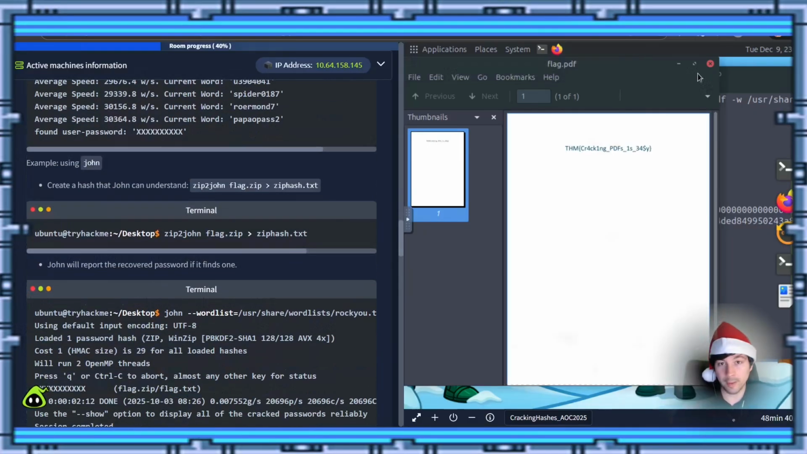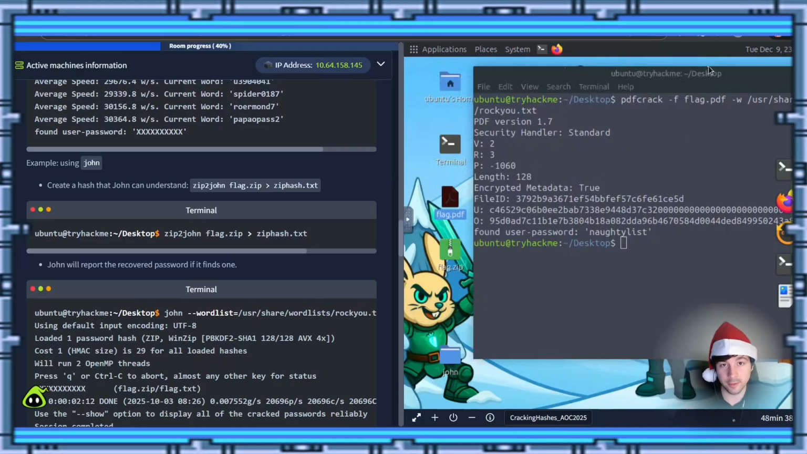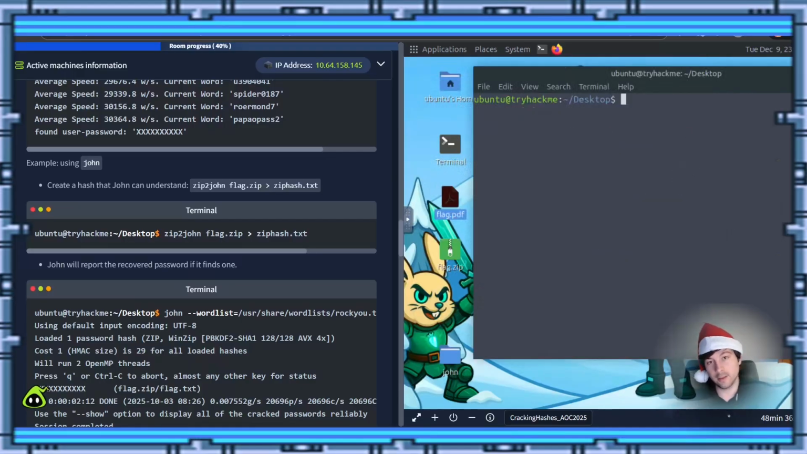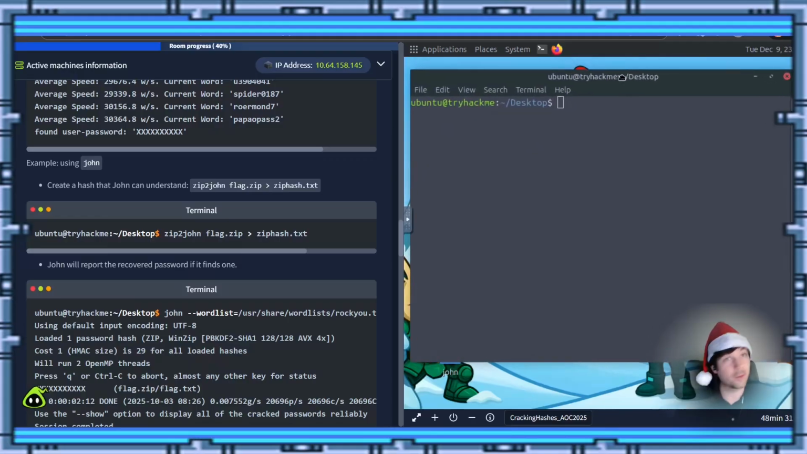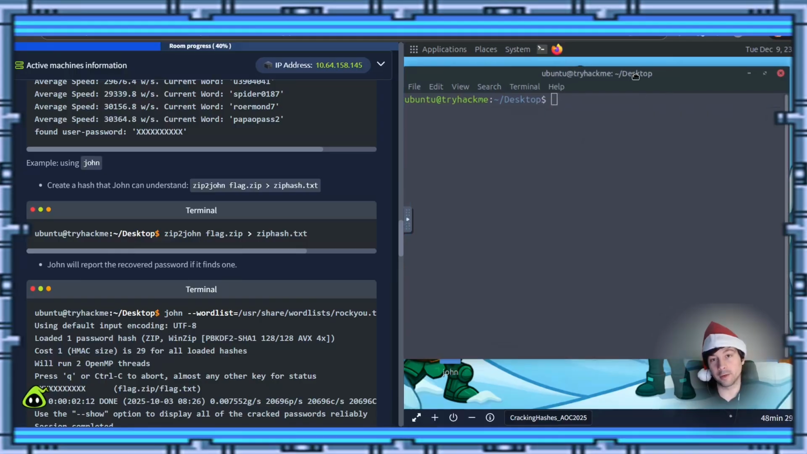Anyway, so hop on down. We'll close this PDF out. And we'll just click clear. And I'll drag this back to the left there. Okay. Maybe a little bit better. Okay, cool. So what's the next thing it wants us to do? We want to use John to crack the zip file.